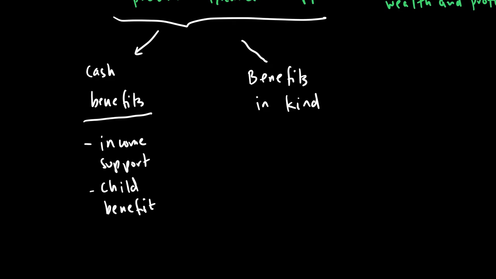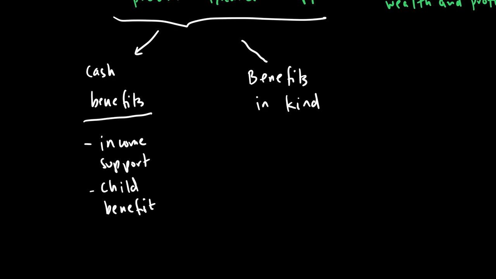Or it could also be incapacity benefit when you are unable to work and so on. When you look at cash benefits, they're designed to protect families in certain circumstances where the income otherwise may be very low. For example, when a child is born in a family, this is where you need that support because your income is very low. So these benefits are designed to protect people in circumstances where otherwise income would be too low to support them.